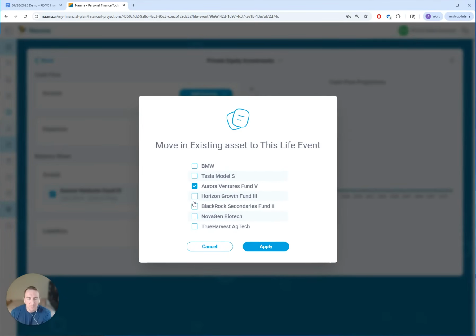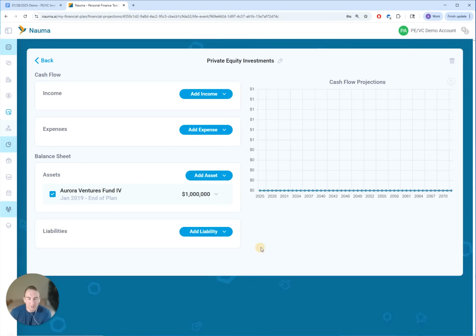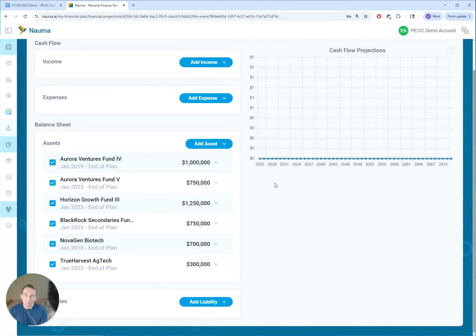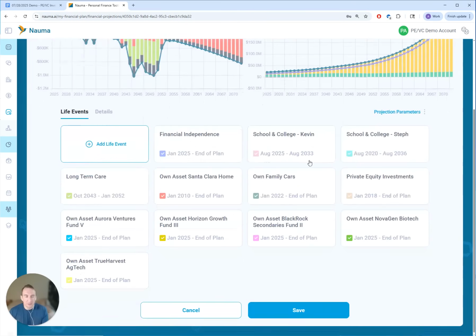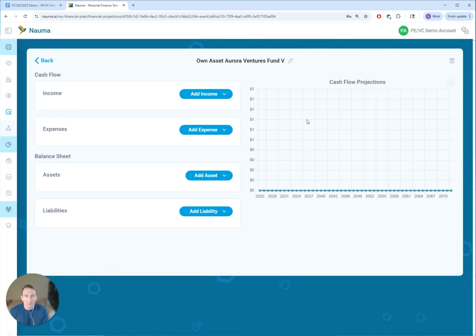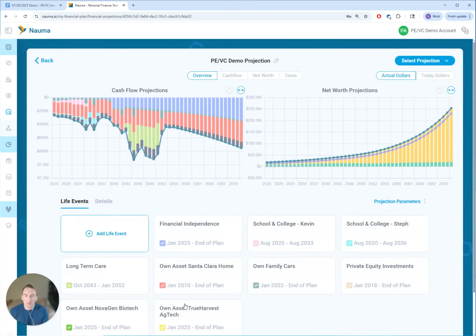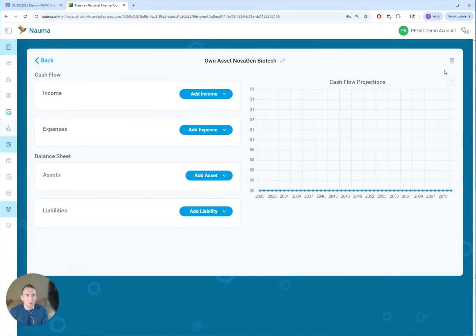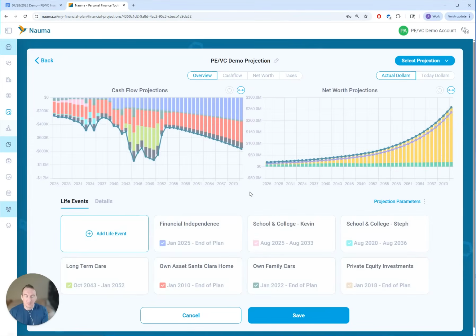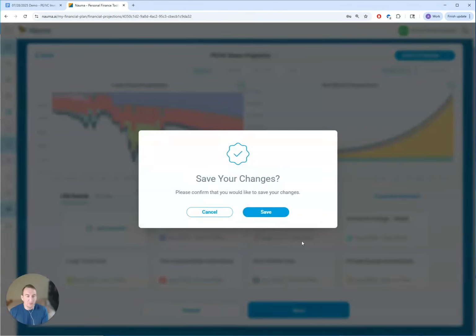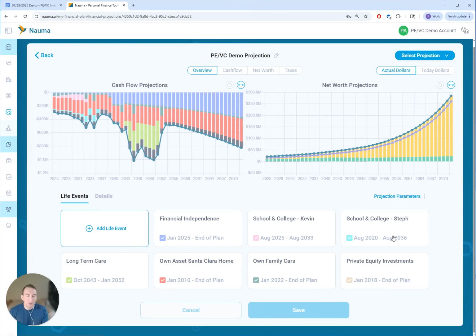So we're bringing Aurora, Fund 5, Horizon Growth Fund 3, BlackRock, NovaGen, True Harvest, click apply. All of them have now been moved into this life event. And now the rest is basically empty, so we just need to do some cleanup here really quick. Maybe later we'll automate this process. For now we need to do it manually. Delete it and delete it. Okay, now we press save. And we have all our private equity investments in one place.